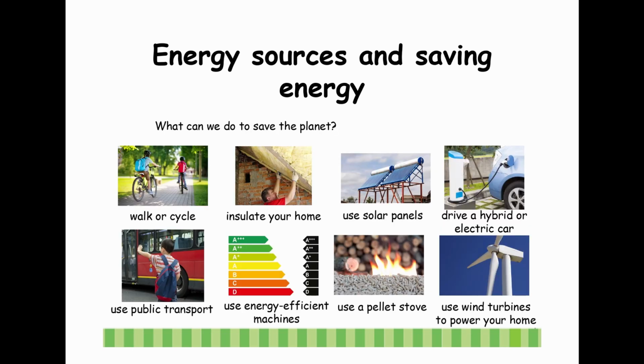What can we do to save the planet? Walk or cycle. Insulate your home. Use solar panels. Drive a hybrid or electric car. Use public transport. Use energy efficient machines. Use a pellet stove. Use wind turbines to power your home.